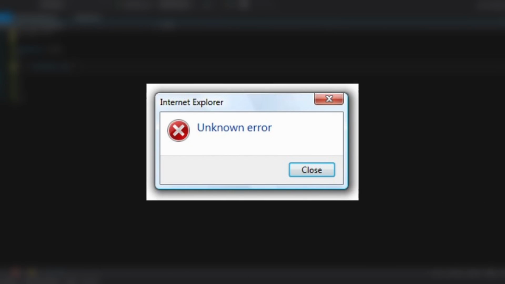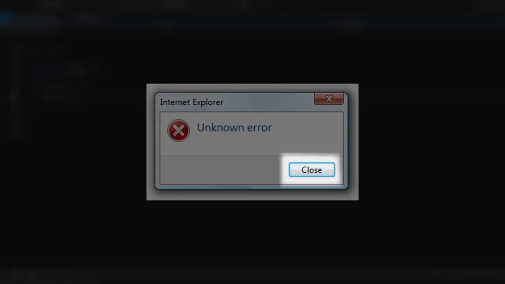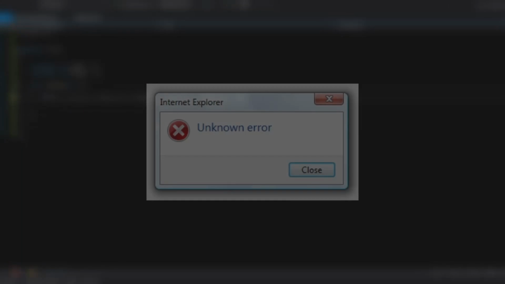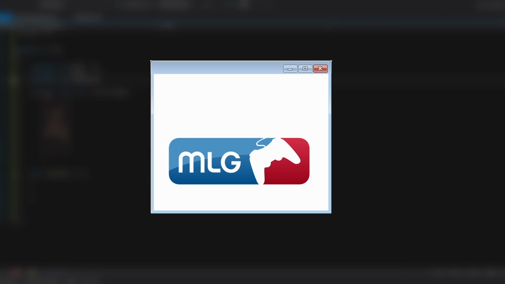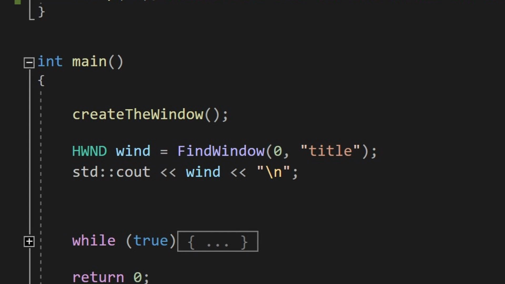Now I also want to mention that a window can have children. A button, for example, is also a window that is a child to a parent window. When we'll be making games, we'll just have one window and make our own buttons. It is much easier than using the Windows API, but we will still need one parent window. Okay, let's return to coding.